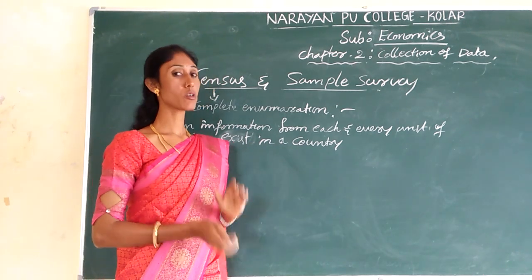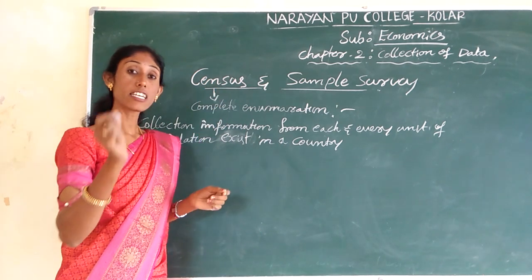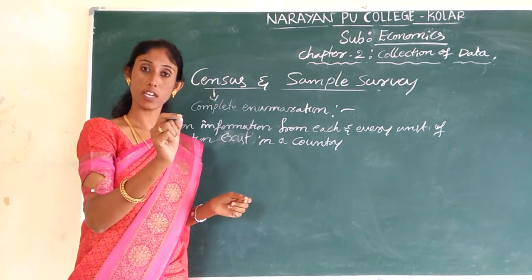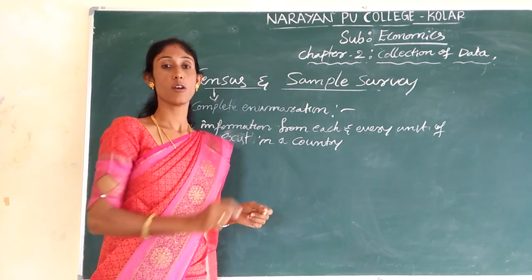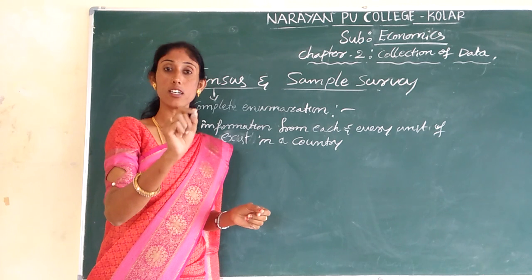Here, the most important feature of the census is that it is used to collect information or data from each and every person of the universe.